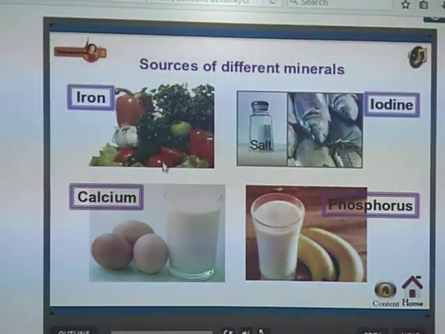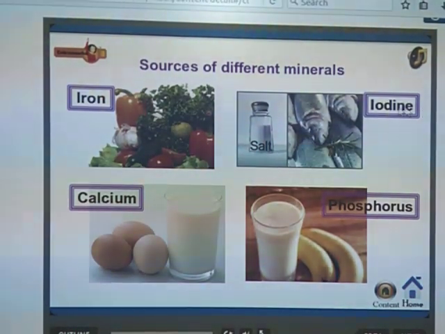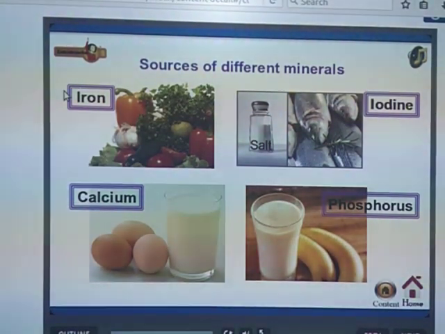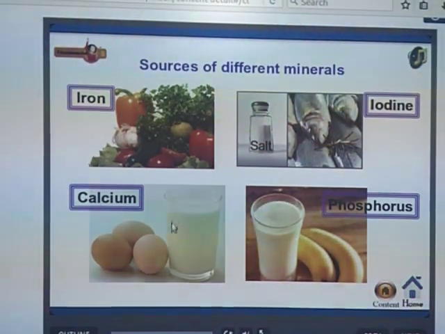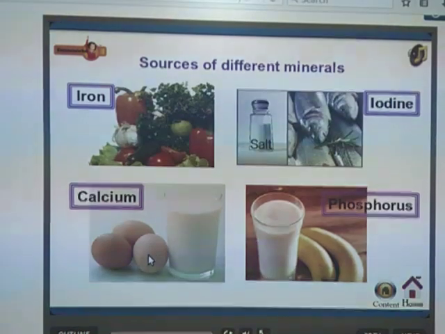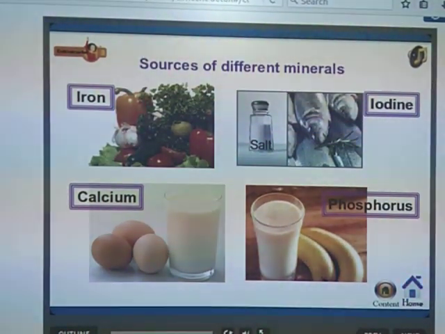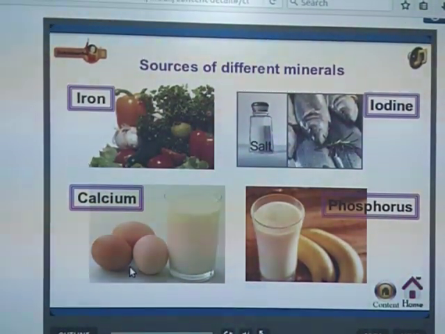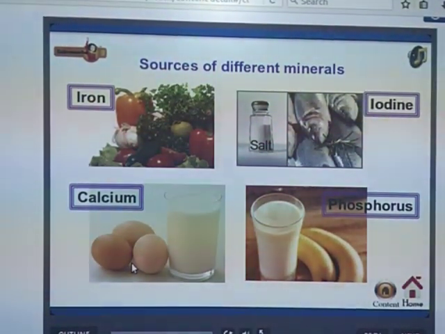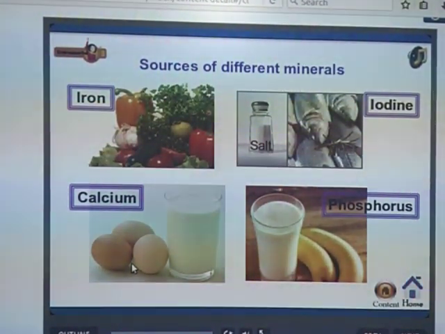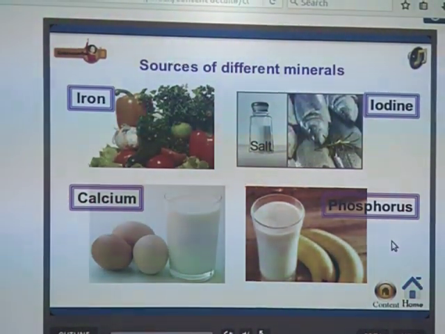So these are some sources of minerals. What are the minerals? Iron, and calcium which is present in milk and egg. You know that from birth onwards you have been drinking milk. Why? Because it contains calcium. This calcium helps the growth and development of our skin and our body. And also phosphorus. What are its sources? That is banana and milk.